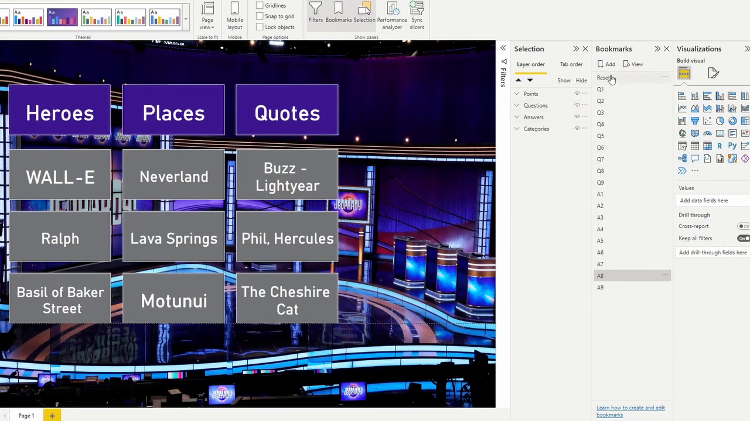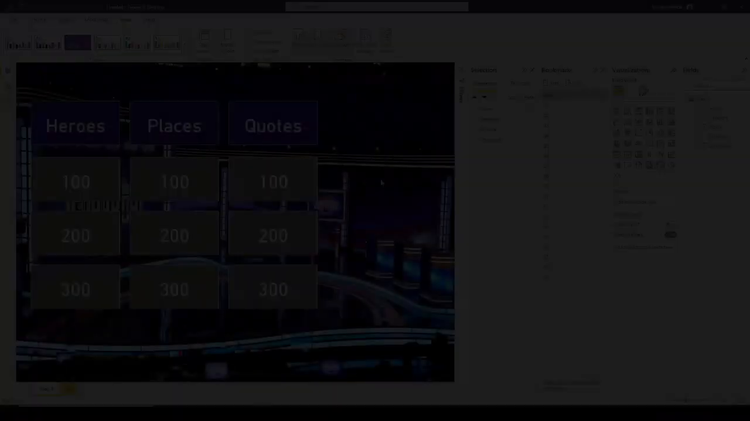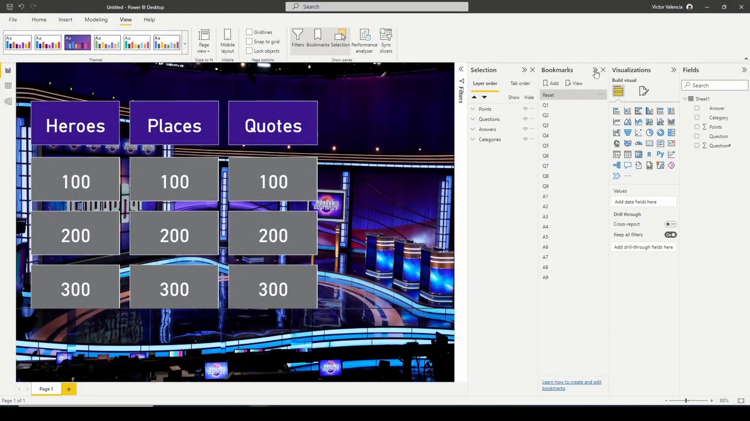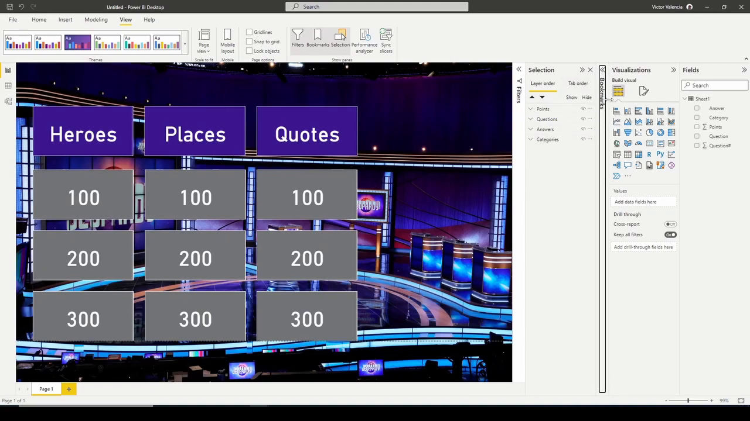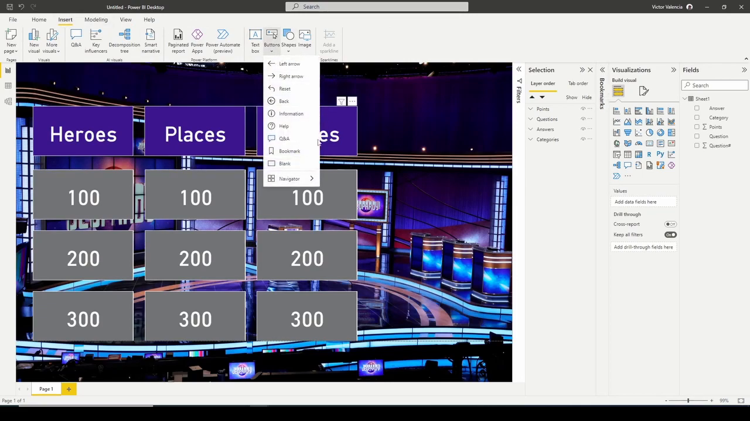I'm going to go ahead and hit the reset button. And we're ready to actually add some buttons to get to these bookmarks. And really, that's the final step. So let's move on to the final step. All right, so we're ready to finalize everything. I'm gonna go ahead and collapse my bookmark page. And what you're gonna wanna do now is you're going to want to insert a blank button.